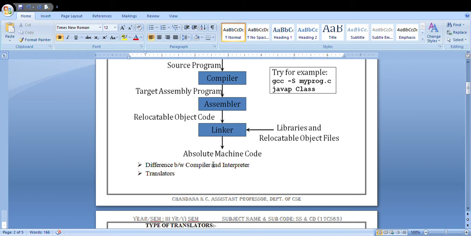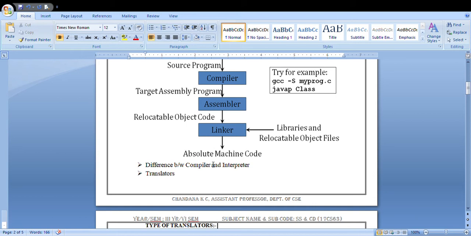But in your interpreters, it won't work like that. In your interpreters, if you are trying to scan the source program, whenever an error is encountered, it will stop at that point. It will break the execution at that point. That is how your interpreter will work. That is the difference between your compiler and interpreter. In other words, a compiler executes the complete program in one shot, but an interpreter executes line by line.